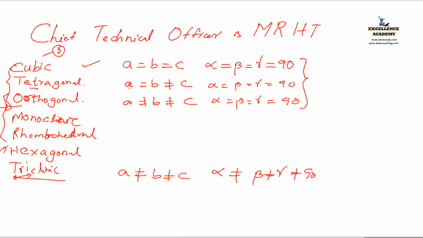For these three, the angles are same. The change is only for interatomic space. A, B, C is same for cubic. The second one, C not equal. For the third one, all are not equal. Clear?